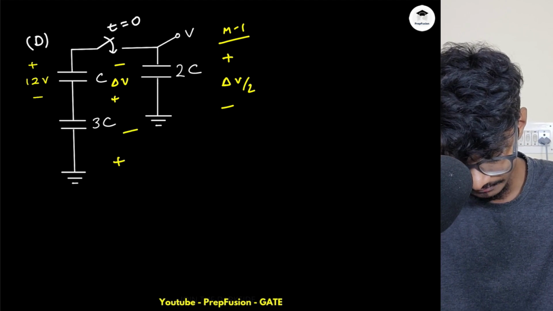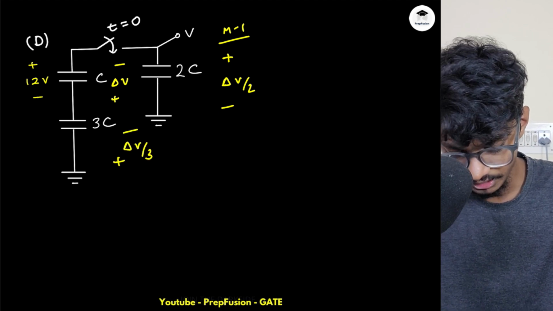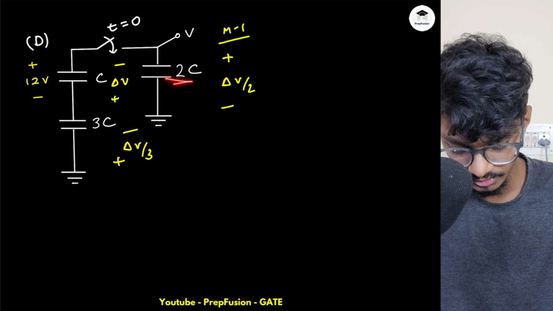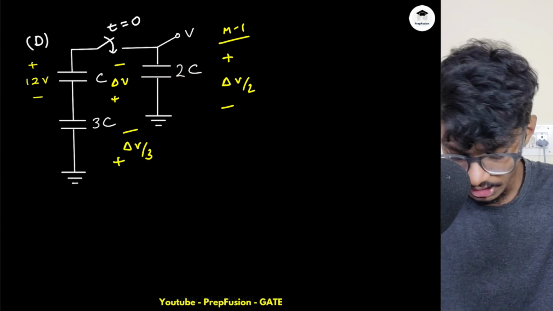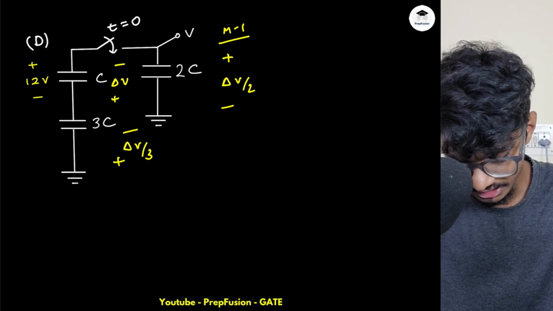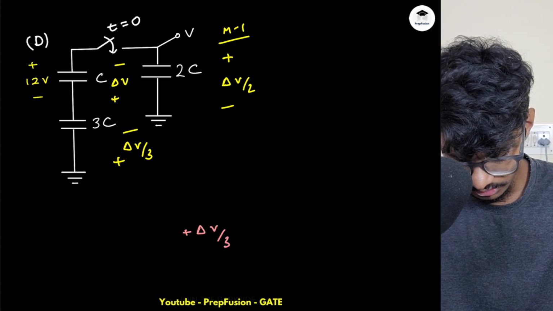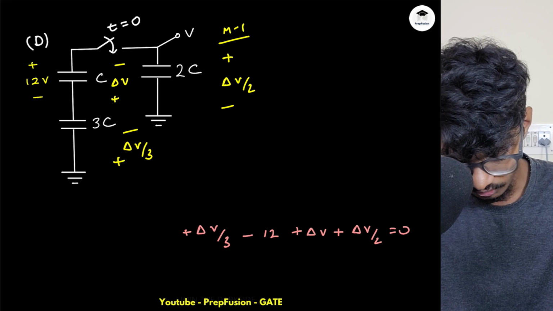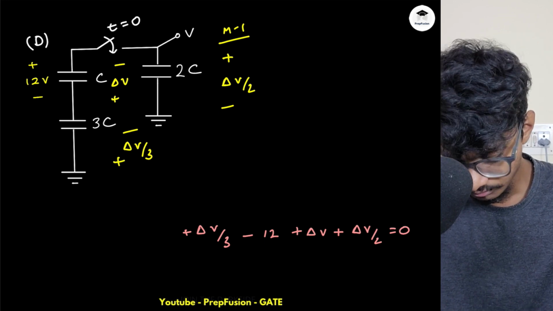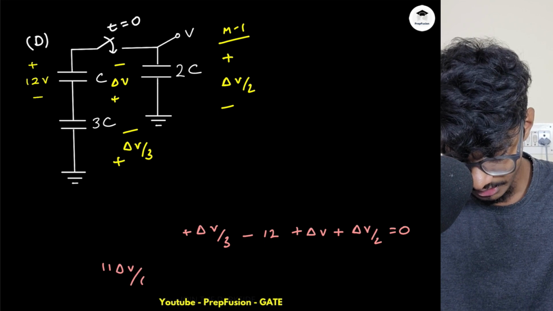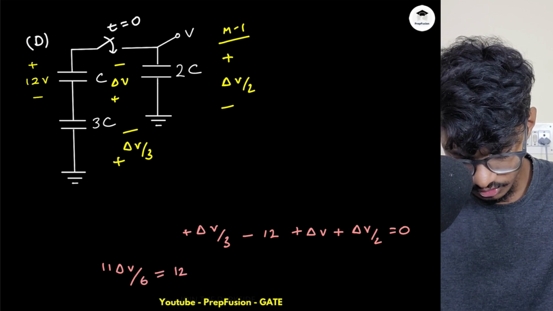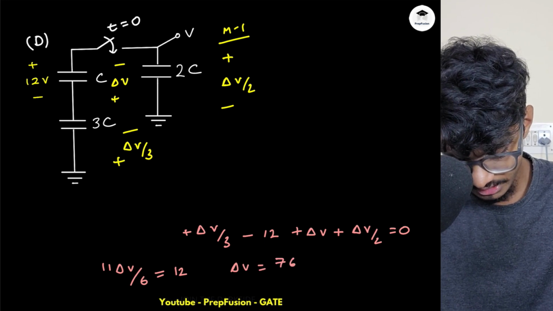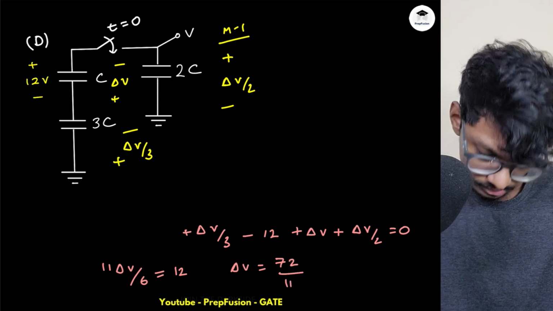And this will also be delta V by 3. So this is a simple trick: if this has developed delta V amount of voltage, this will develop delta V by 2 and this will develop delta V by 3, just because 2 and 3 are written and this is just 1C, right? So now you can apply the KVL. This will be plus delta V by 3 minus 12 plus delta V plus delta V by 2 equals 0. Ground to ground KVL. So 11 delta V by 6 equals 12, so delta V equals 72 divided by 11.